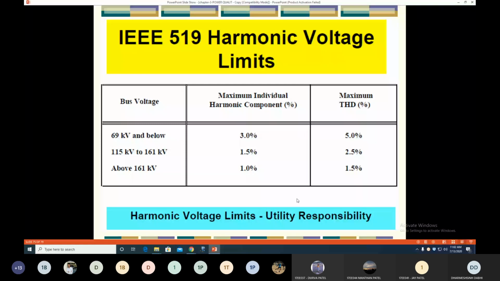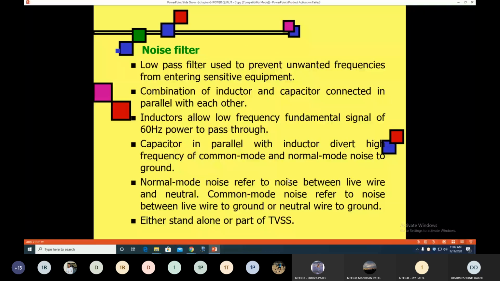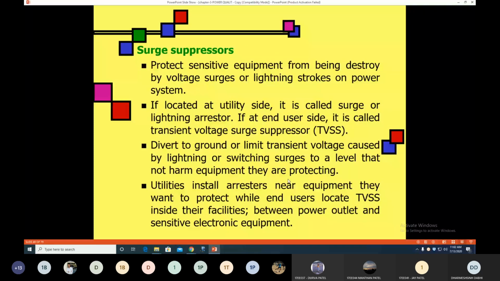Then based on how they provide protection, actively or passively, filters are classified as active filter and passive filter. Then motor generator sets. Then energy storage system. Then isolation transformers, noise filter, surge suppression. So all are solutions against power quality problems.